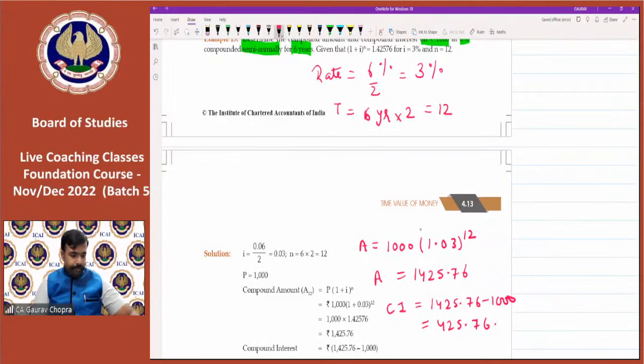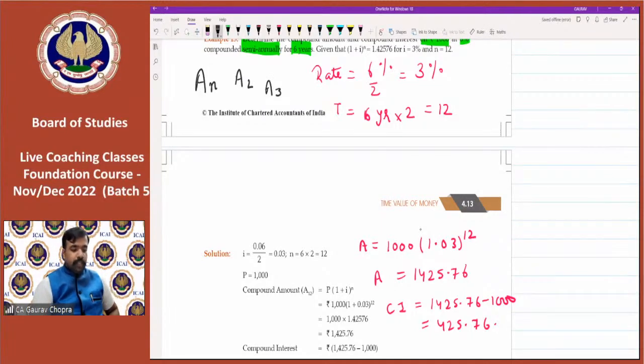Then there is one question by Miss Arshdeep. What is the meaning of A with base N? A is the amount and N is the number of years. A2 means amount at the end of the second year. A3 means amount at the end of the third year.